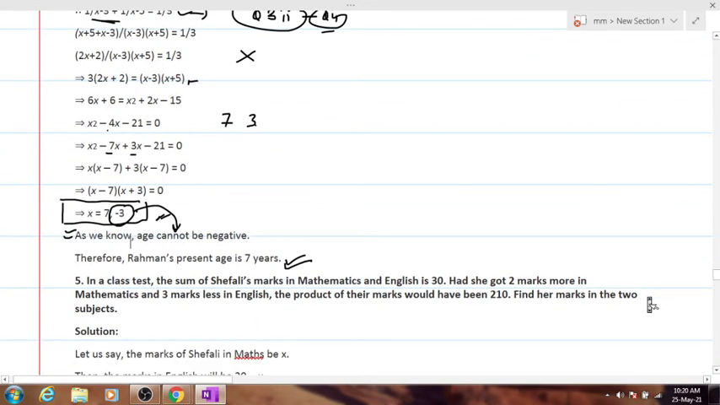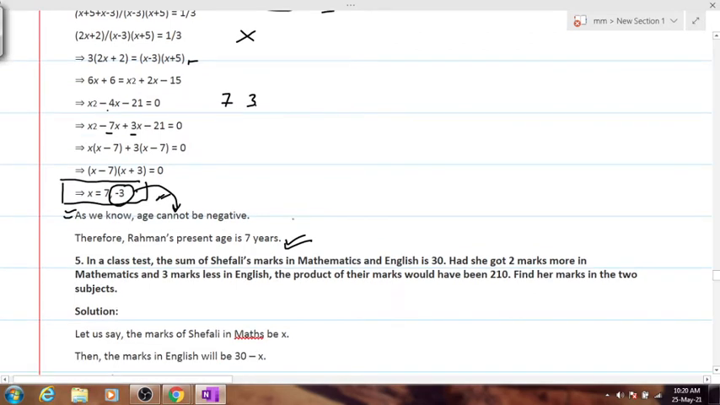This is Chef Ali's marks. The sum of Chef Ali's marks in mathematics and English is 30. So we assume Chef Ali's marks in maths to be x, therefore marks in English will be 30 minus x. Any doubt? No, sir.